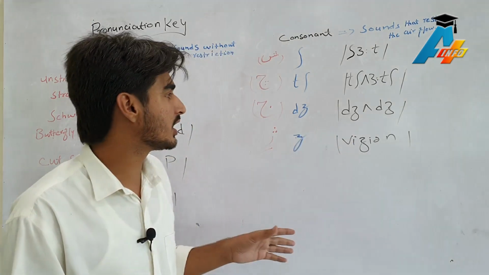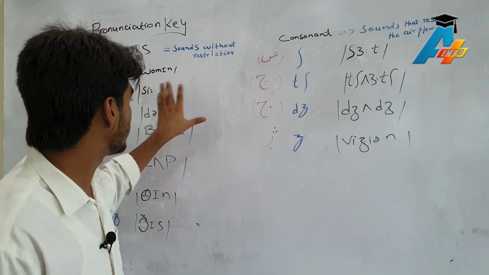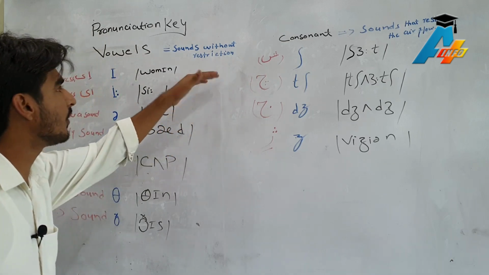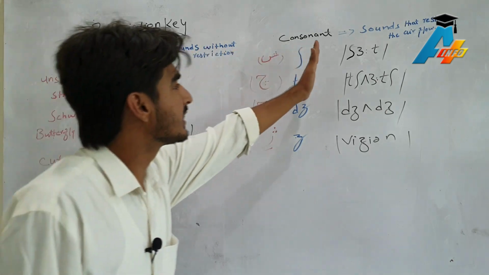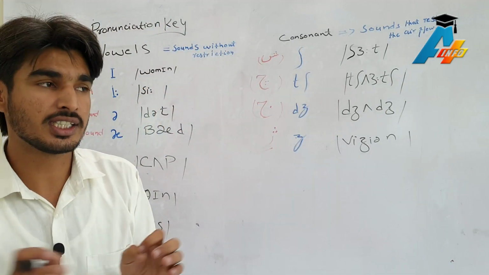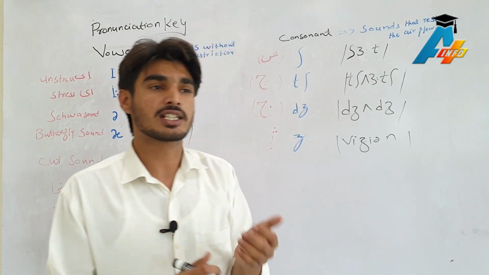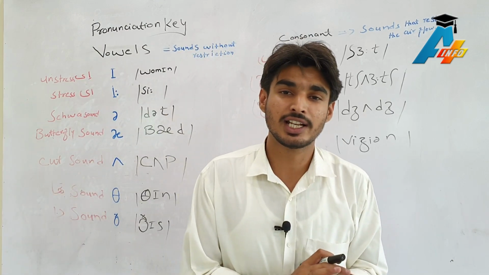I have mentioned this through what I've written on the whiteboard. This is a vowels list and there is a consonant list. So this was the difference. In the next class we will go into further detail. Allah Hafiz.